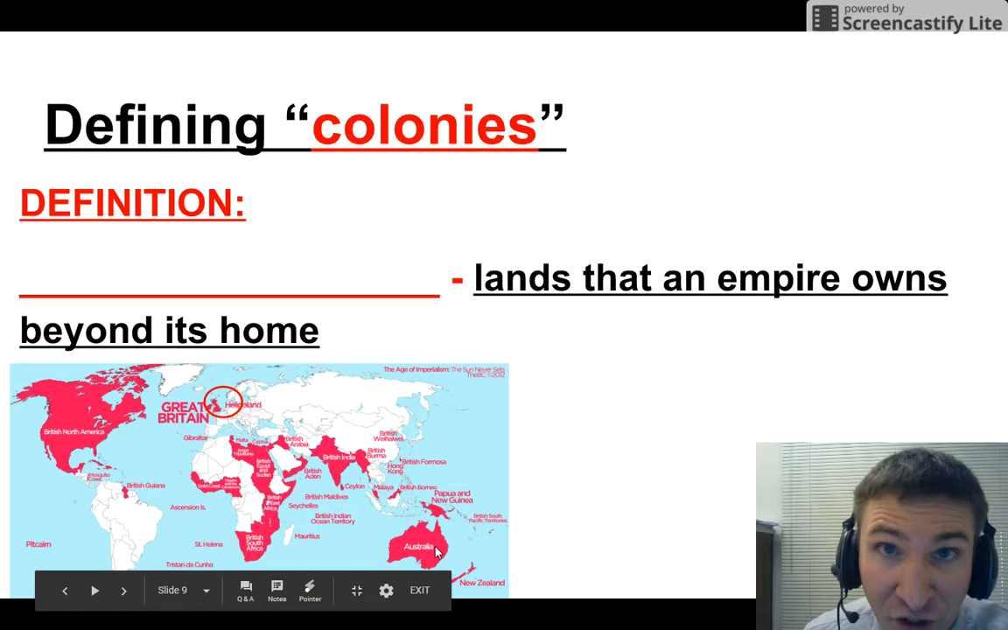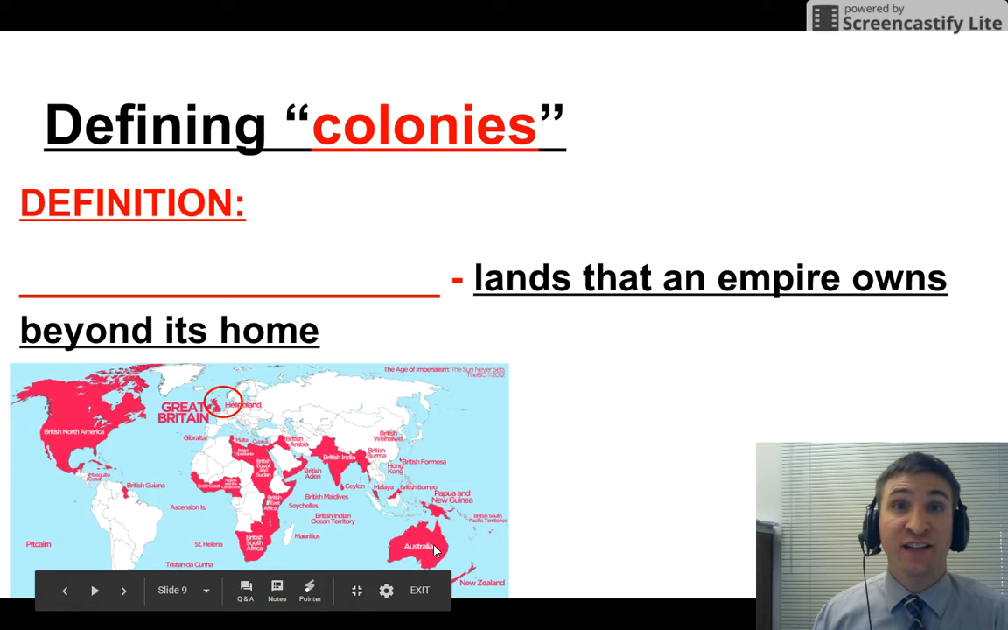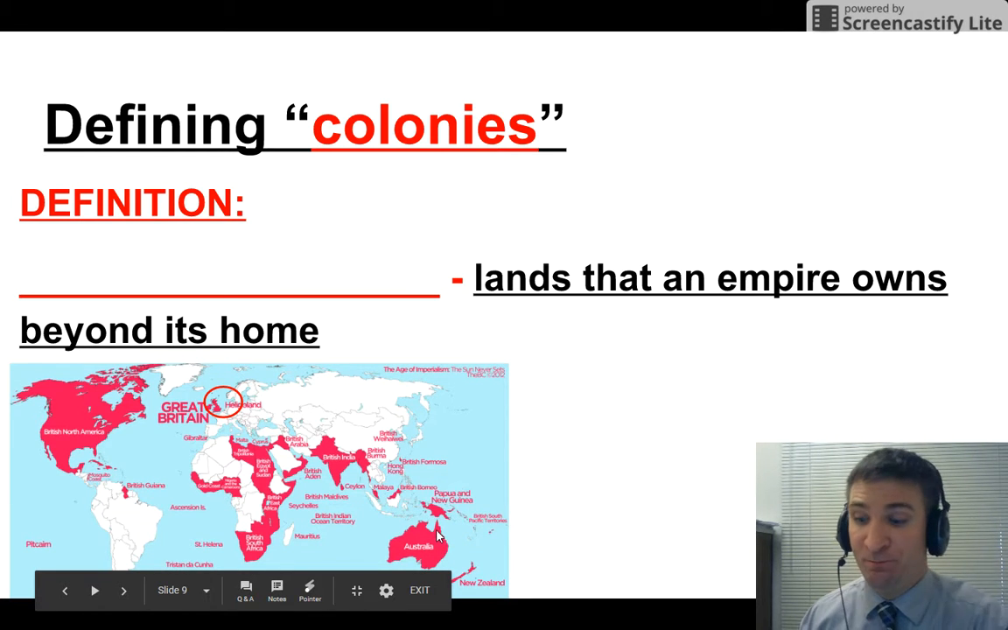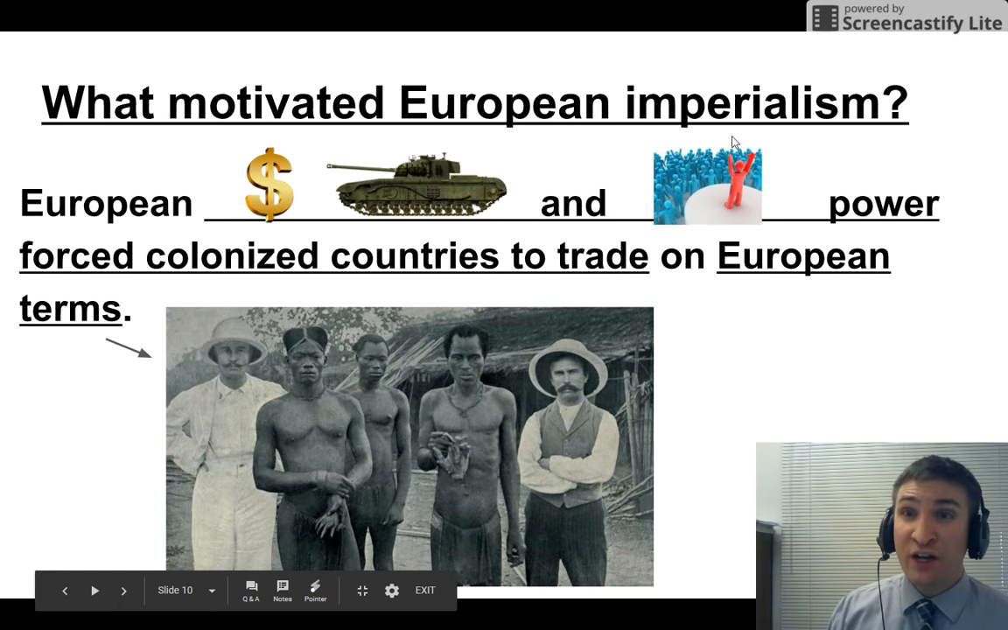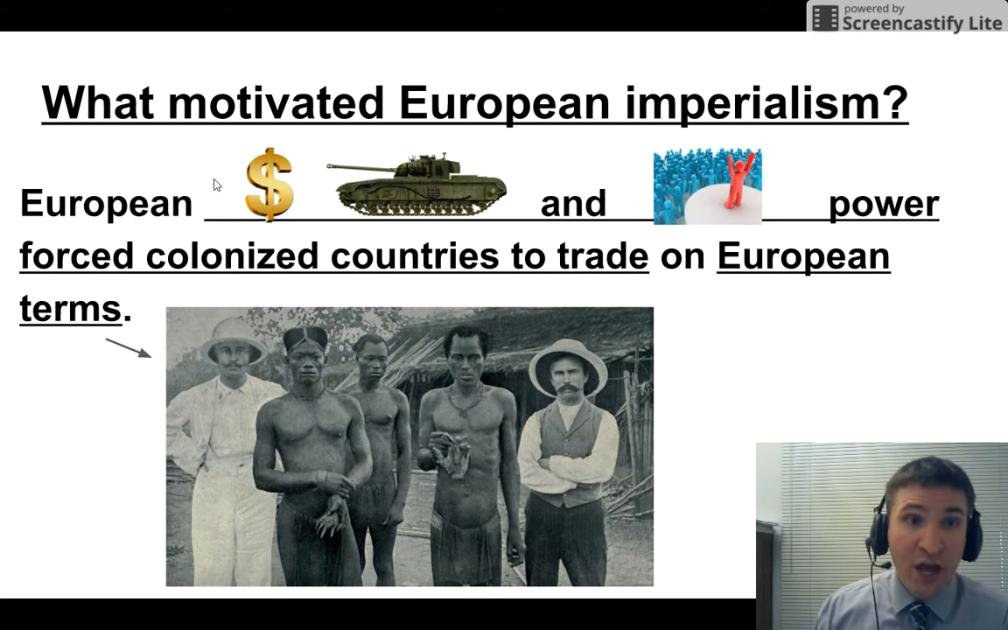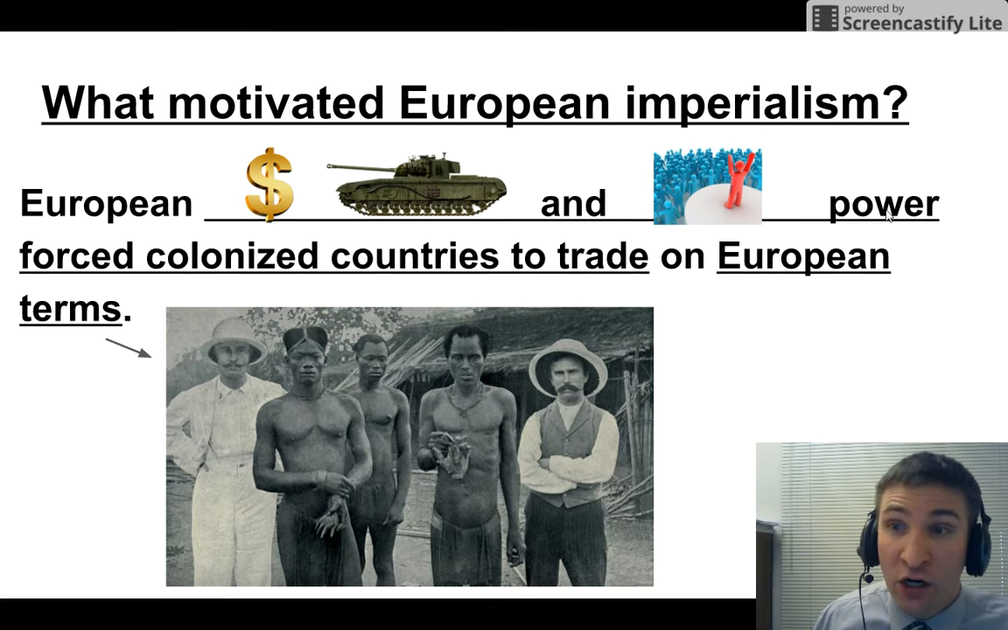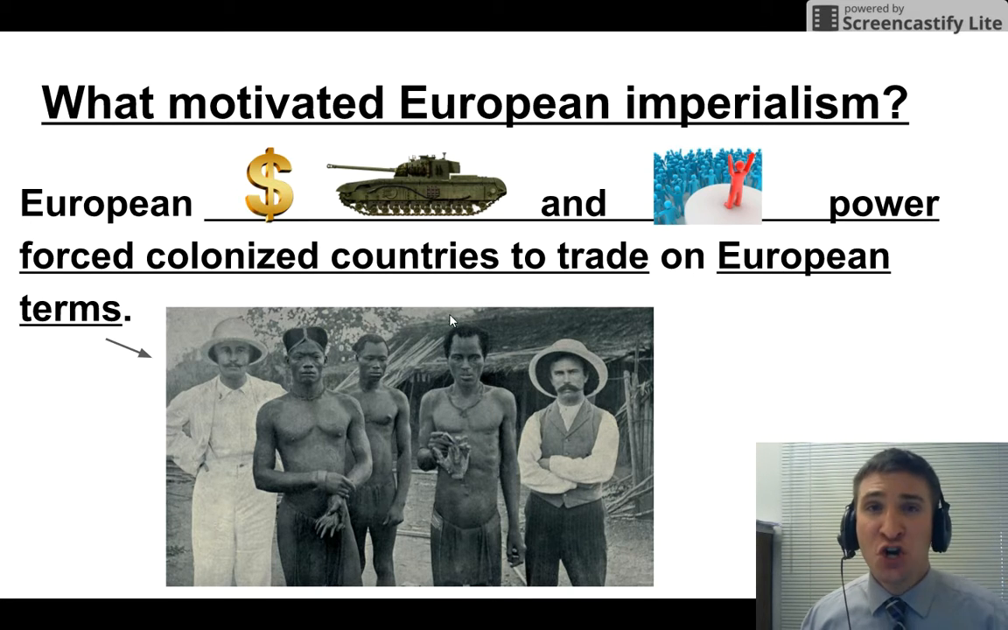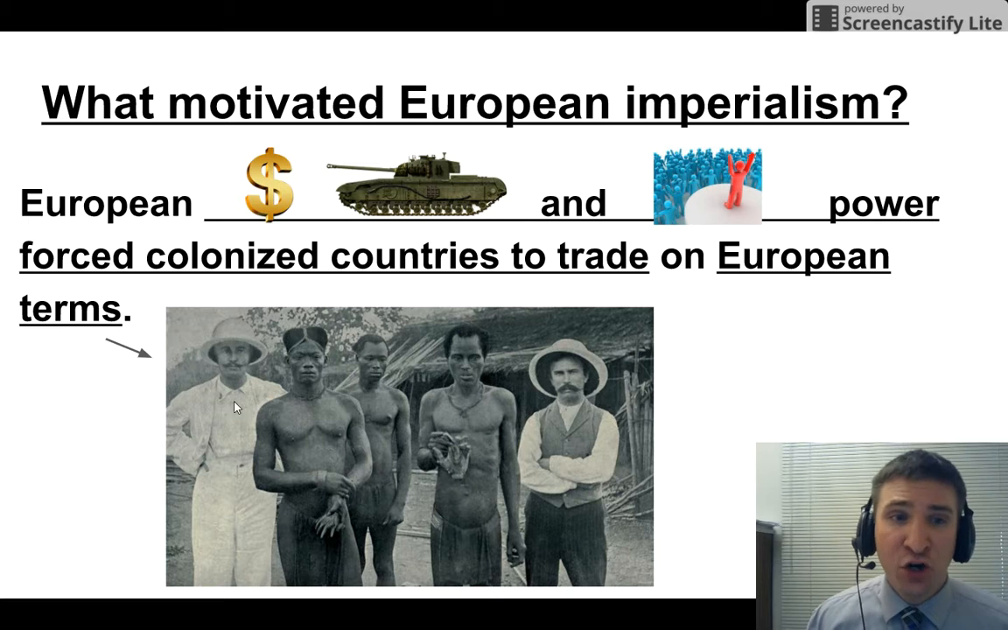What motivated European imperialism? European economic, military, and political power, please write those words down, forced colonized countries to trade on European terms. The Europeans were the leaders of the negotiations, and other countries and colonies had to go along. How did Europe take over?